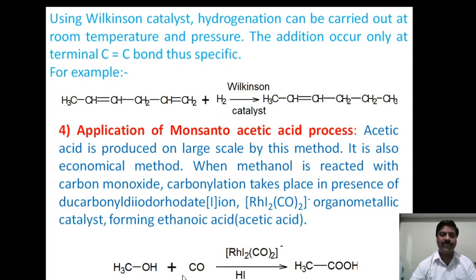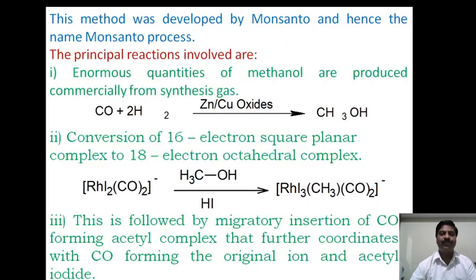When methanol is treated with carbon monoxide, dicarbonyldiiodorhodate(I) is the name of the catalyst, and it converts alcohol into acetic acid, or methanol into acetic acid, in the presence of hydroiodic acid. Now this method consists of several steps, but it will not be asked.